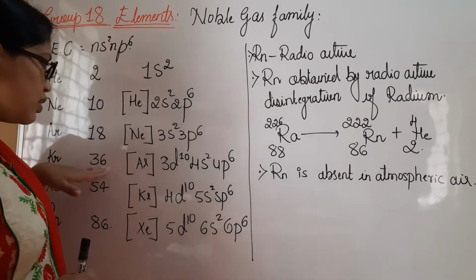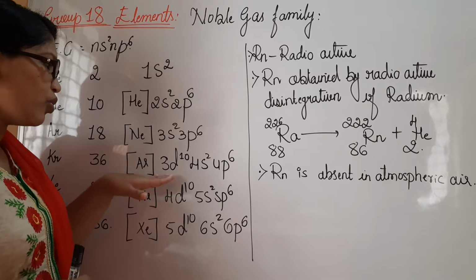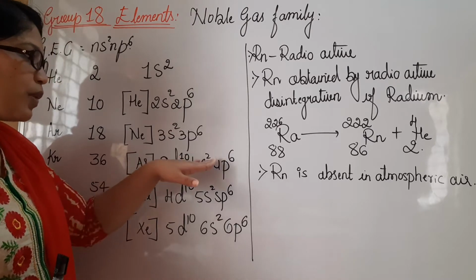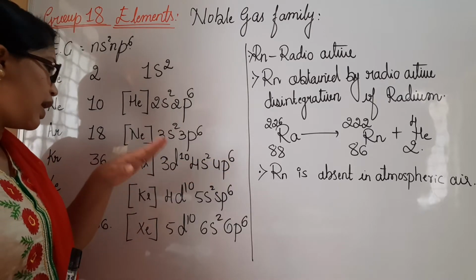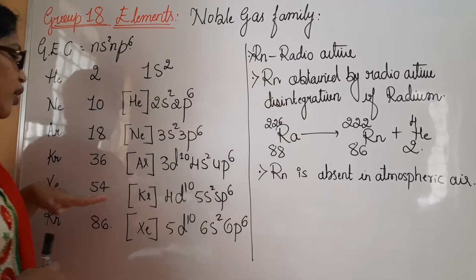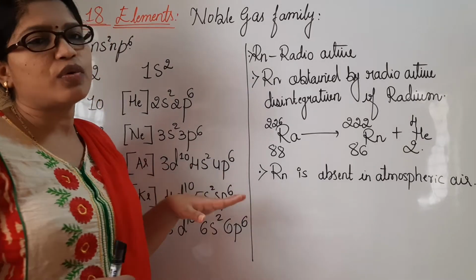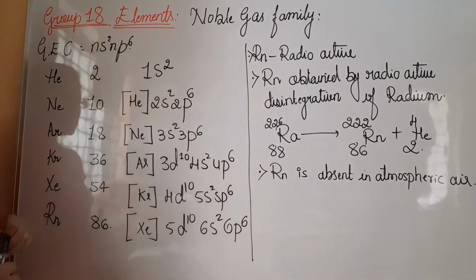Out of 36, we have 18 electrons left here plus 10 here, in total 28, plus 2 is 30, and lastly plus 6 gives 36 electrons. The electronic configuration for krypton is argon 3d10 4s2 4p6.